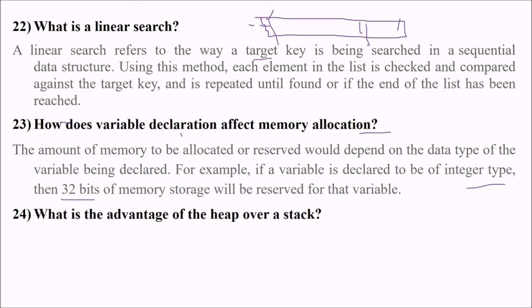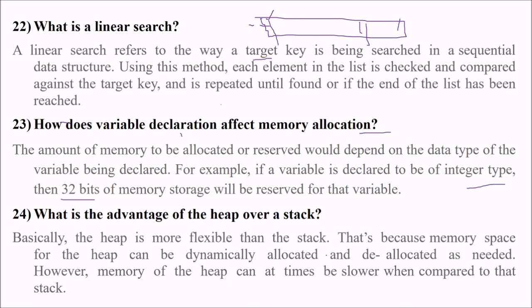What is the advantage of heap over stack? Again, a very favored question in terms of interviews. Heap is more flexible than stack, because memory space of the heap can be dynamically allocated and deallocated as needed. Memory of the heap can at times be slower compared to that of stack. Okay, so whenever we store or retrieve some value, there is a stack segment, there is a heap segment, and there is a code segment. So stack is where we want to place some variables, etc. Dynamic memory allocation all happens in heap.